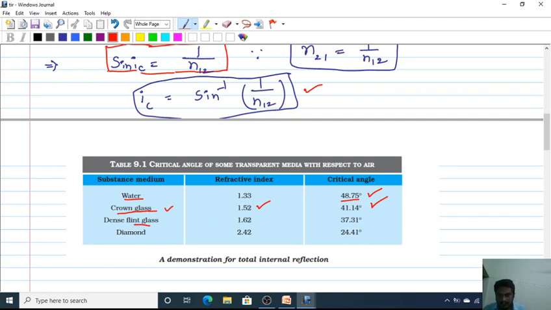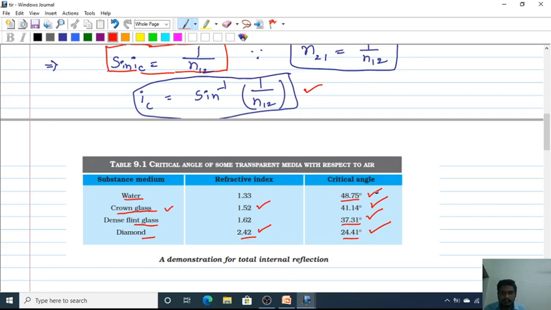If you take dense flint glass, you will get a critical angle of 37.31 degrees. For diamond, the refractive index is the largest, 2.42. If you substitute 2.42 in this expression, you will get the critical angle for the diamond-air interface, about 24.41 degrees.